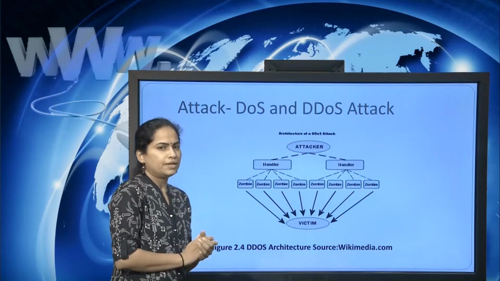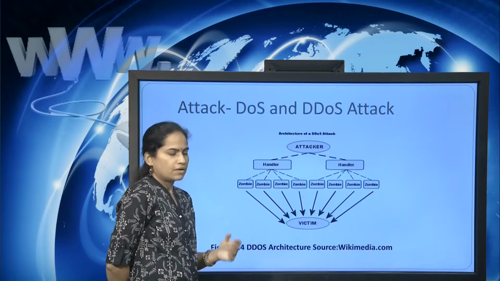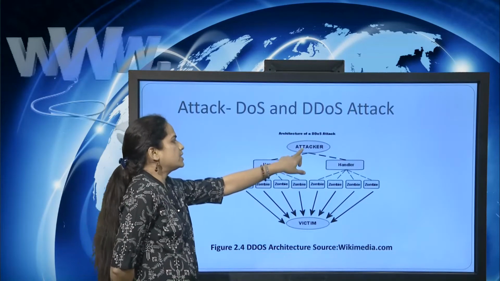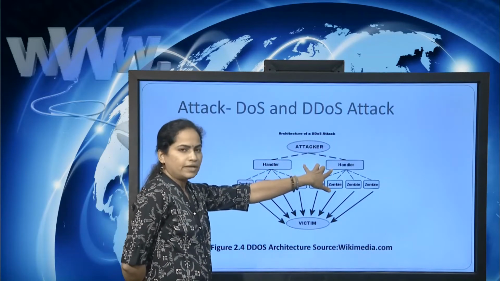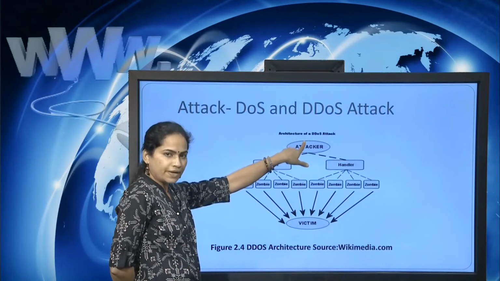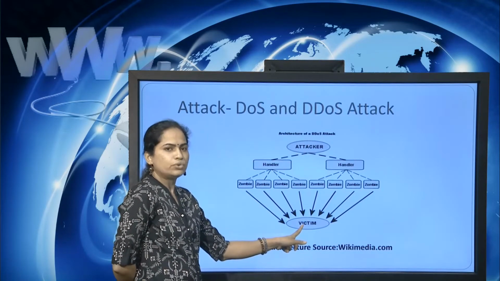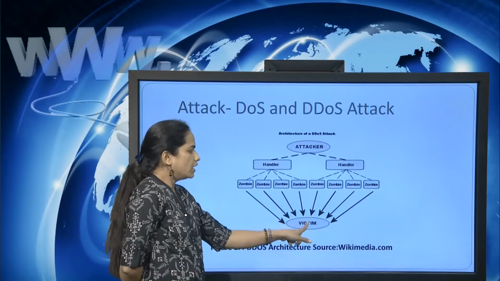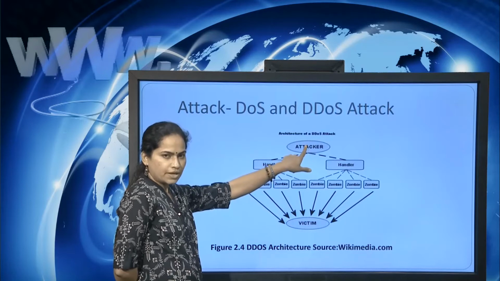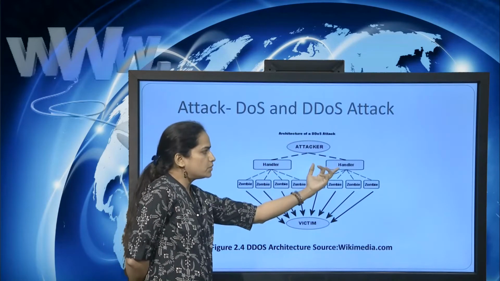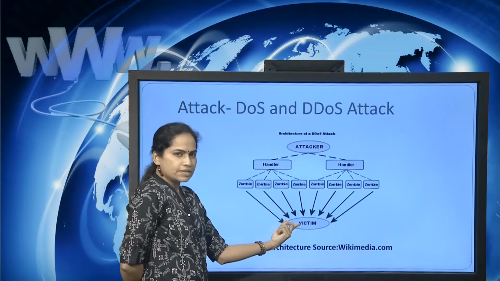Here we can see a simple example of DDoS architecture and how it works. Here you can see the attacker. This attacker has two handlers who help slow down the victim system or crash it. The attacker gives information to the two handlers that we have to target this system.